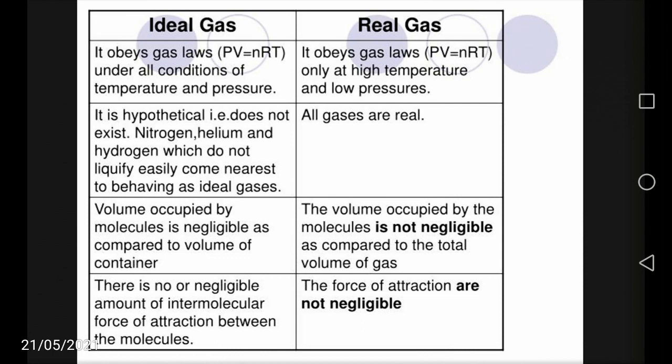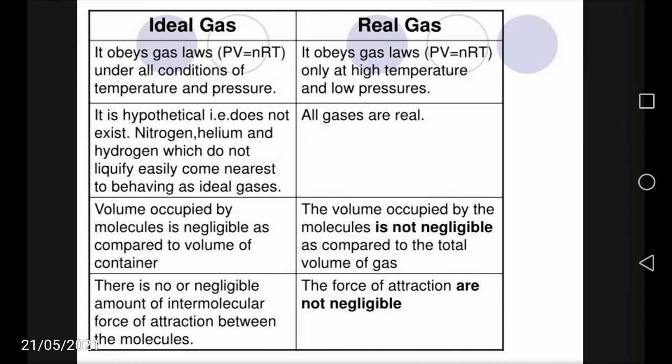Volume occupied by molecules is negligible as compared to the volume of the container, whereas the volume occupied by the molecules is not negligible as compared to the total volume of the gas in the case of real gases. That is, the molecular volume of an ideal gas is negligible, whereas the molecular volume of real gases is considerable.